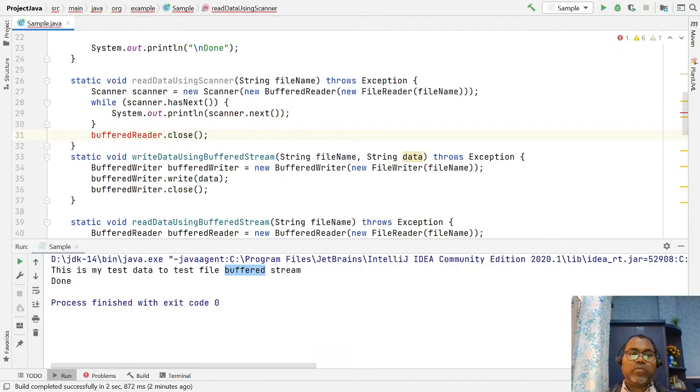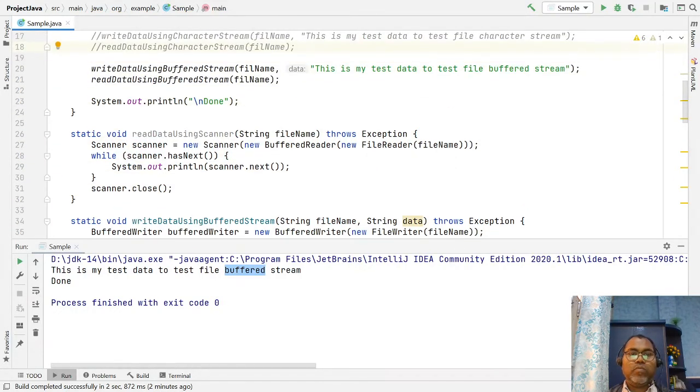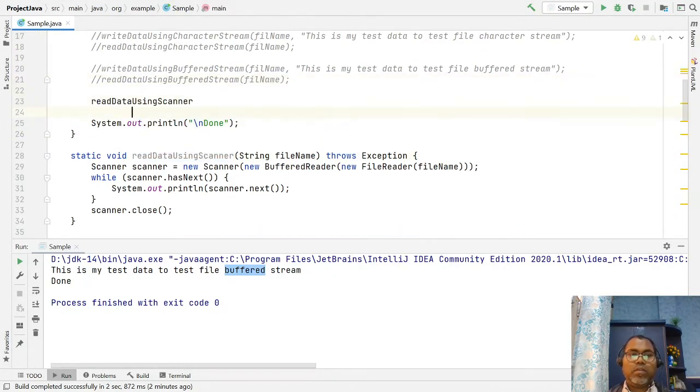Then you have to close your scanner. So this way you can read data from the scanner, using the scanner on your file.